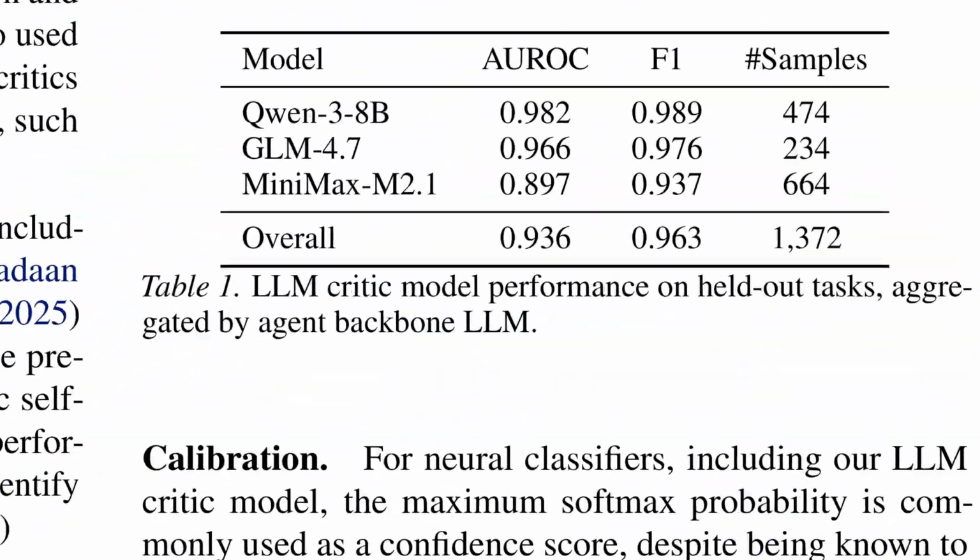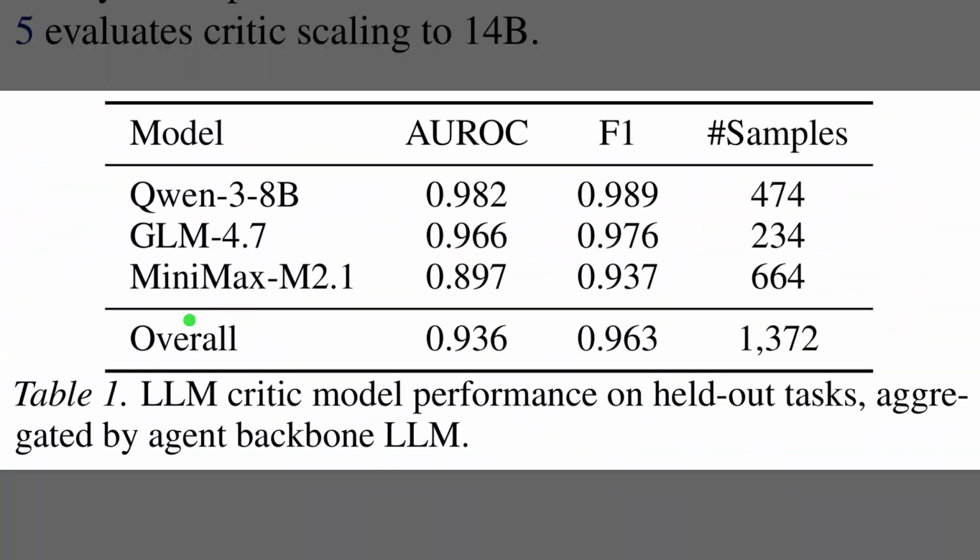Alright, having established the framework, Table 1 validates the critic model's own performance on held-out tasks. The first column lists the 3 different agents being critiqued: Qwen 3 8B, GLM 4.7, and MiniMax M2.1. Across all these systems, the failure predictor is remarkably precise. The bottom row reports an overall AUROC of 0.94 and an F1 score of 0.96, which proves that the critic is effectively learning task-agnostic failure signals rather than just overfitting to one specific model.